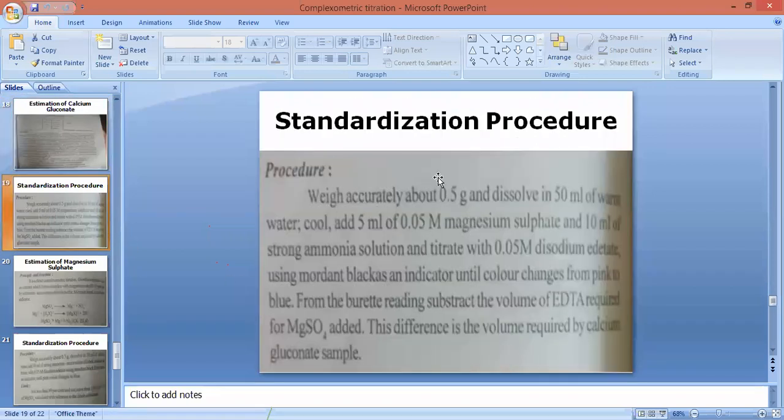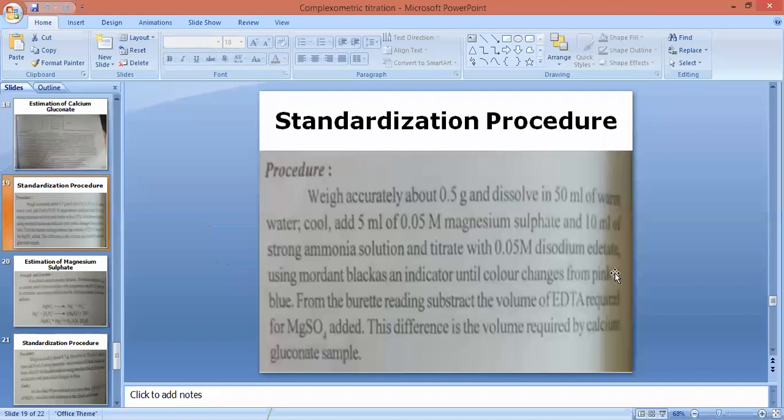Next, when all of the calcium has been consumed by EDTA, the excess amount of EDTA will then react with the magnesium entity of magnesium sulfate, and the complex which was formed firstly, Mg and indicator, will get dissociated due to dissociation of complex. The calcium will then be set free to react with the indicator, that will indicate the end point of titration. So we are going to add 1 ml of disodium EDTA until color changes from pink to blue.